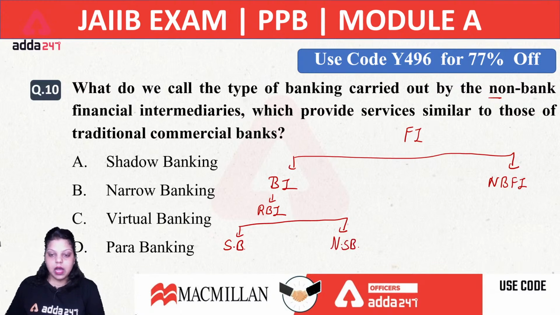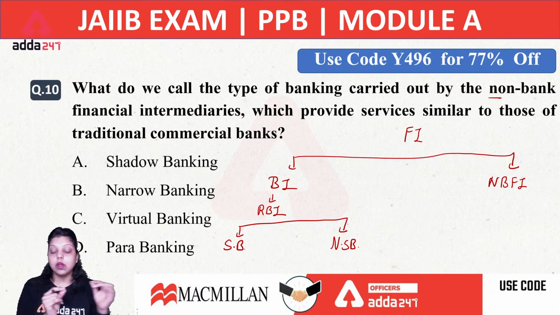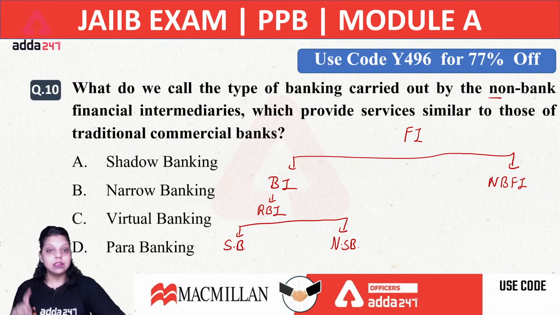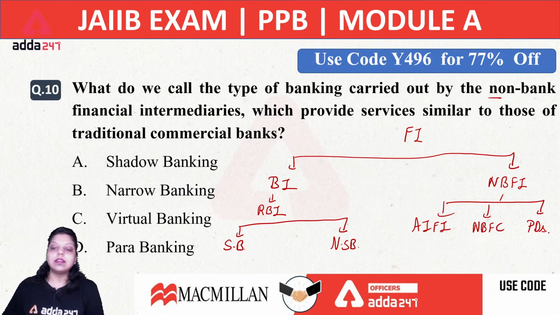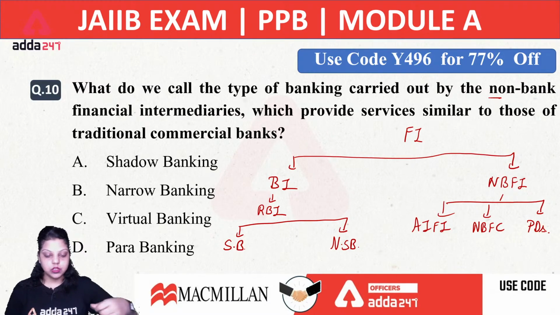Okay, so RBI has divided India's banks into two categories, that is scheduled and non-scheduled banks, and there are other financial institutions which are known as non-banking financial institutions. They are not registered under the Banking Regulation Act. Now non-banking financial institutions cover three types of institutions: first is all India financial institutions, second is non-banking financial companies, third is primary dealers. These are the parts of non-banking financial institutions.